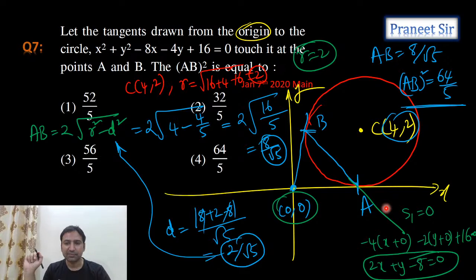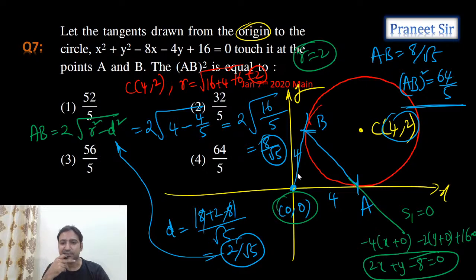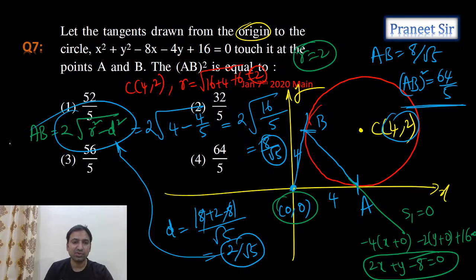Correct now? Correct. OA length, OB length you can calculate. Priyanshu, correct. Why? Because OA length is the length of the tangent only, which is 4. So this length I can calculate. This length is 4 units, so obviously this length is also 4 units. But we need to calculate the AB length, right? So we calculated the AB equation. Once I got the AB equation, I can calculate the length of the chord by using this formula, 2 times square root of r square minus d square. Okay. Right. Chalo then.